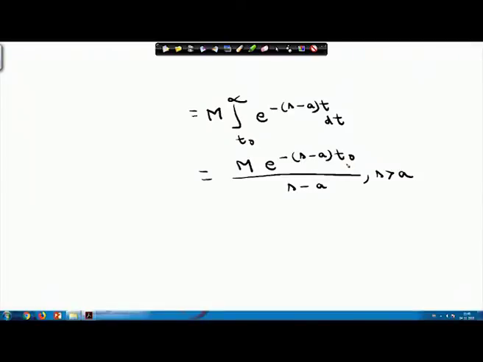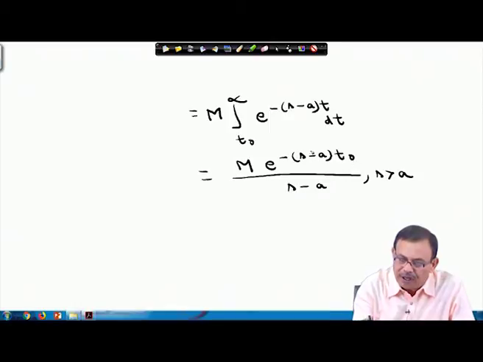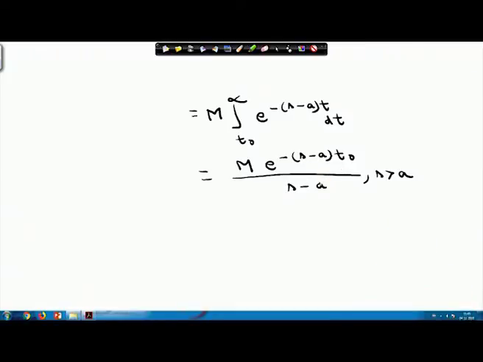If I choose t0 sufficiently large, then I can make this whole quantity as small as possible, and hence I can say that this integral t0 to infinity e^(-st) f(t) dt exists, because ultimately I am showing that I can make it as small as possible whenever t0 approaches infinity.